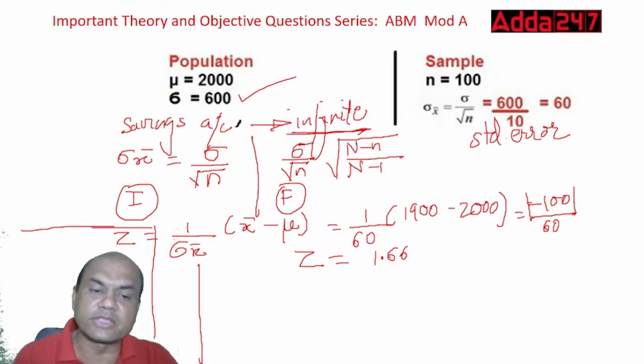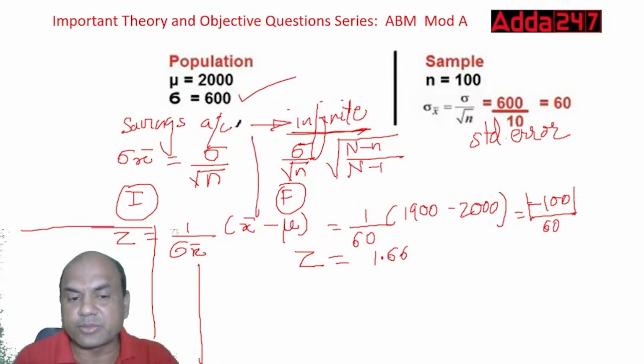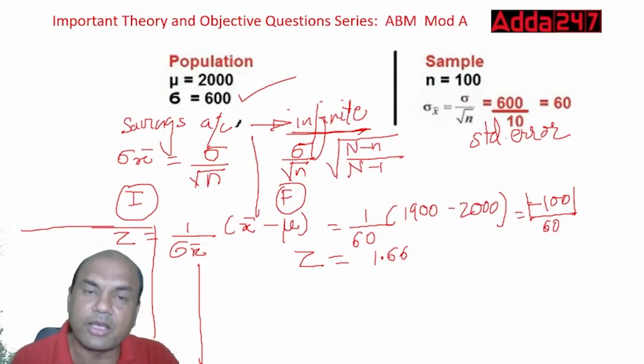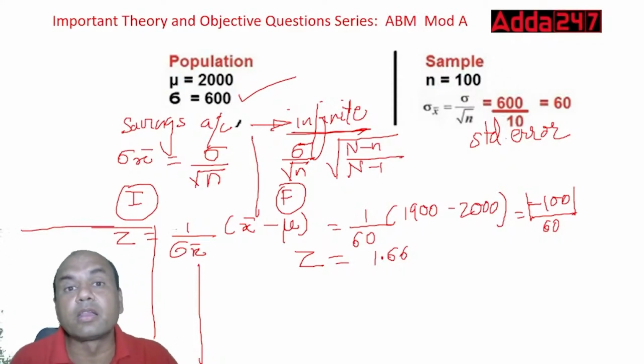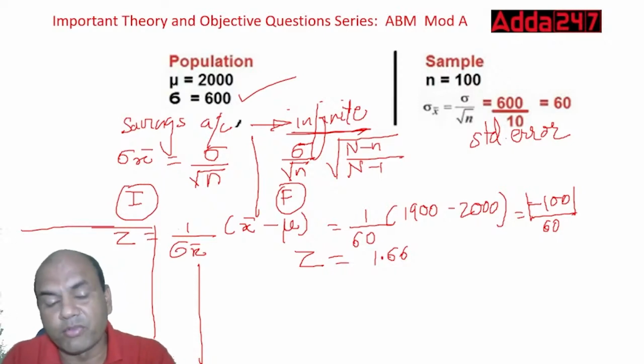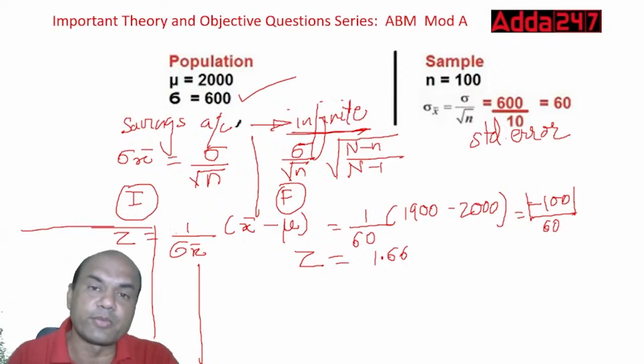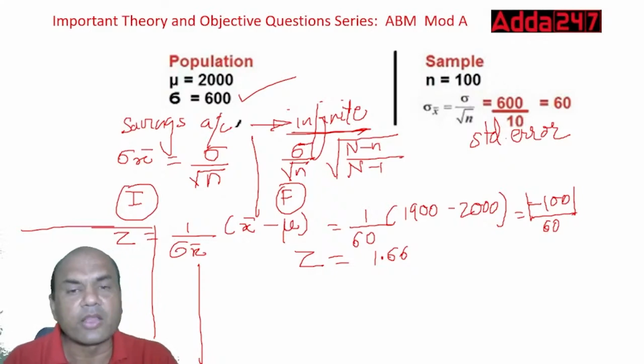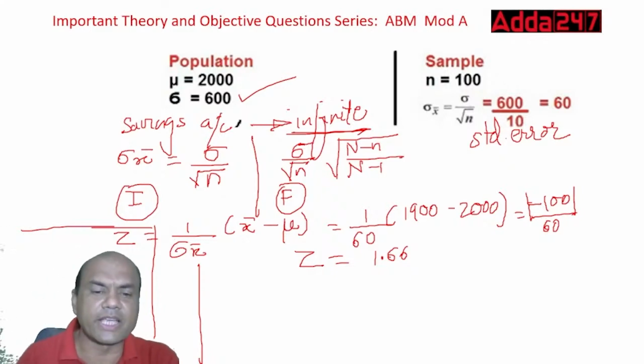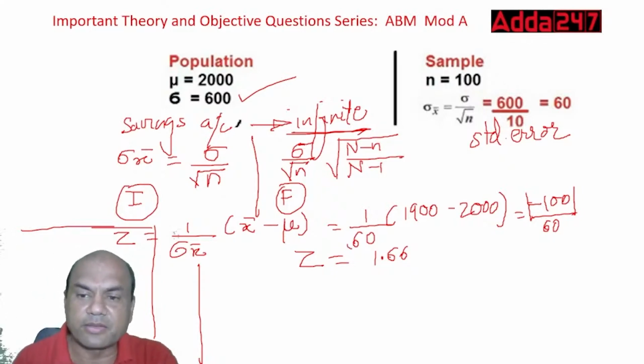What is the z value? Z value equals 1 upon psi x bar into x bar minus mu. This formula you have to learn by heart. 1 upon psi x bar into x bar minus mu. Now all the values you are having. Psi x bar is 60. X bar you are having 1900. Mu you are having 2000. So now do it.